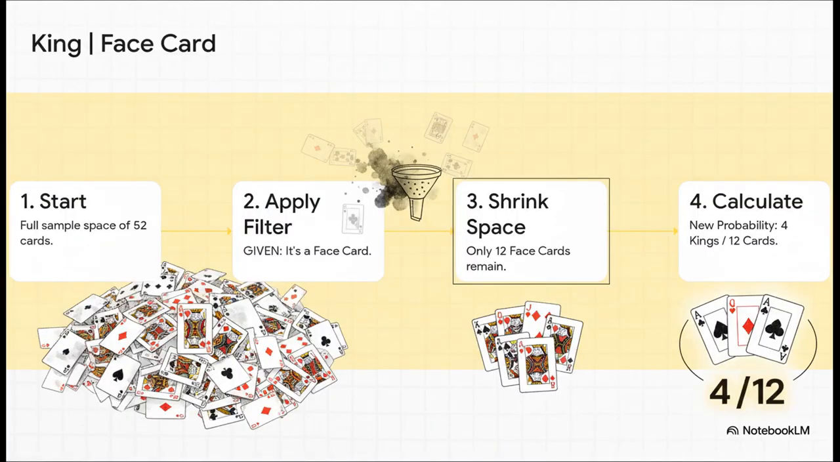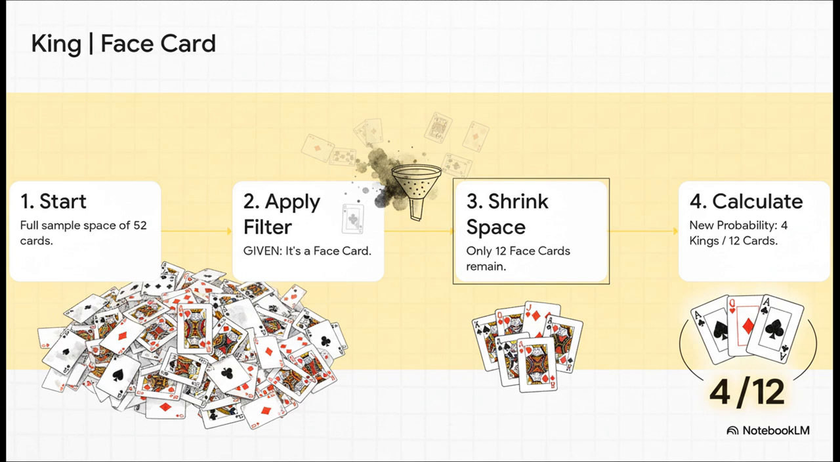Okay, we start with all 52 cards. Then we apply our filter. We are given that the card is a face card. Poof, all the 2s, the 7s, the aces, they're gone. We don't care about them. Our world shrinks from 52 cards down to just the 12 face cards, you know, the jacks, queens, and kings. Now, in this new, smaller world, how many are kings? Well, still 4. So the probability isn't 4 out of 52 anymore, it's 4 out of 12.